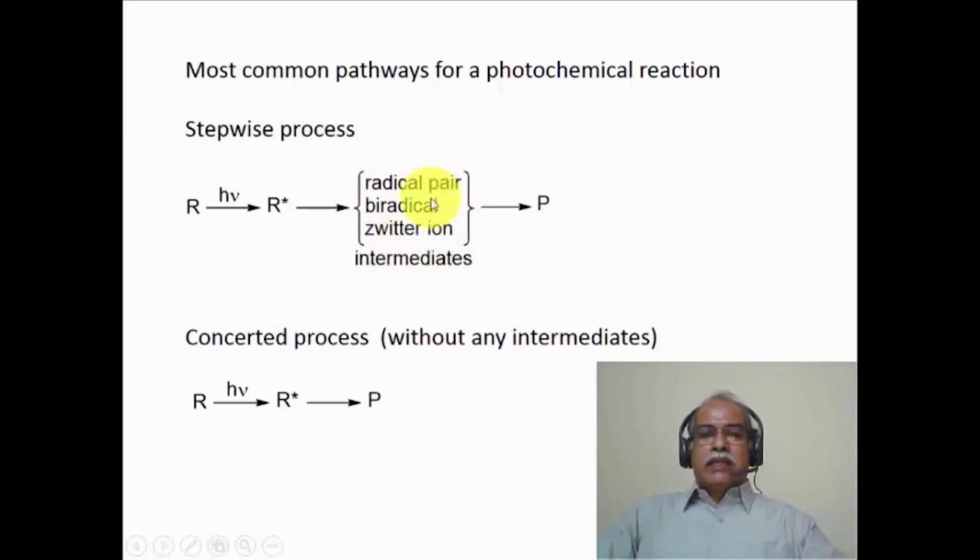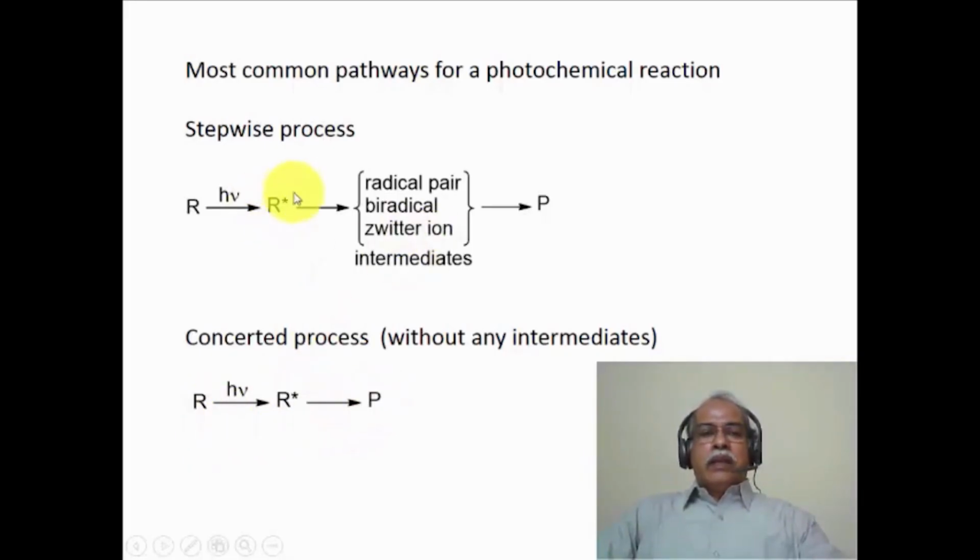These are the intermediate stages of the chemical reaction. And from this intermediate stage, a thermal process takes place corresponding to the product formation. So the electronically excited molecule essentially loses energy in forming the reactive intermediate species, and from the reactive intermediate species, the product is being formed in this reaction. On the other hand, if you consider a concerted process, this is a process where no intermediates are observed. Essentially, the reactant goes to the excited state and then goes to the product directly. If it were a thermal process, the reactant will directly go to the product through a transition state instead of an excited state, for example. So that is also considered to be a concerted process.